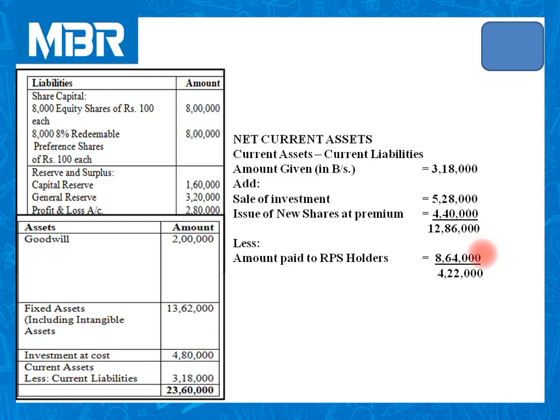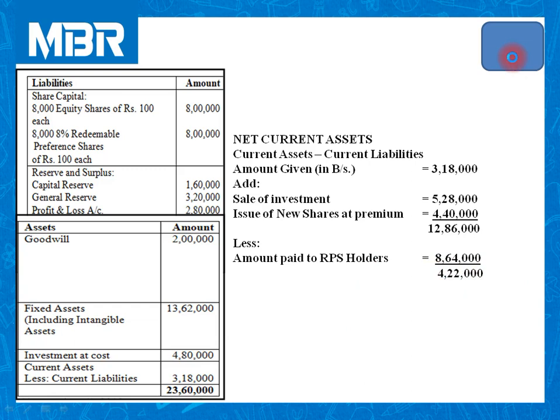Just recall step number 5, payment to RPS holders. What was the journal entry? RPS holders account debited 8 lakhs 64,000 to bank account credited 8 lakhs 64,000.